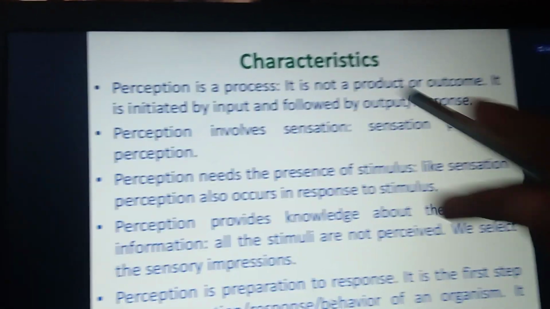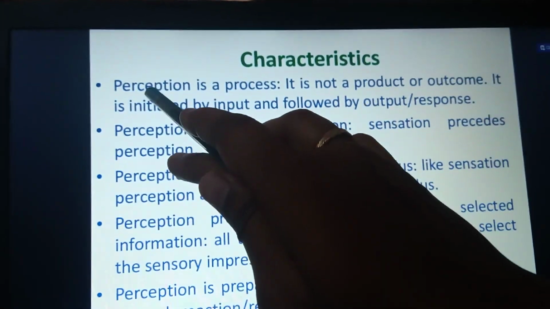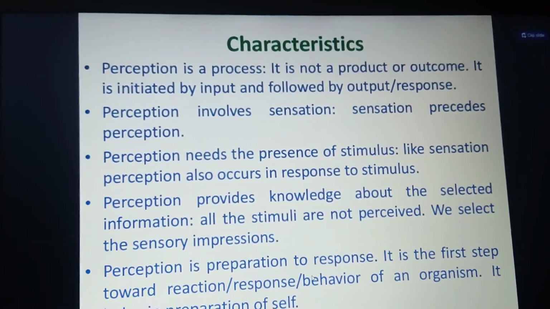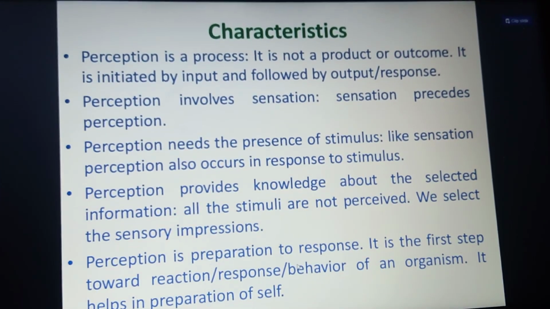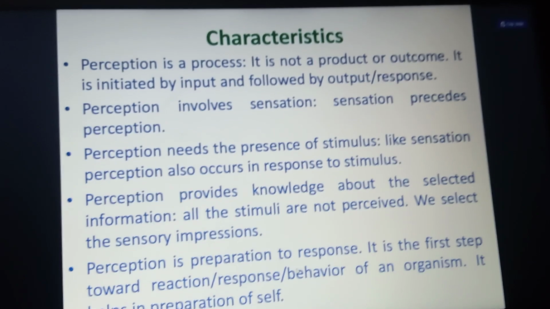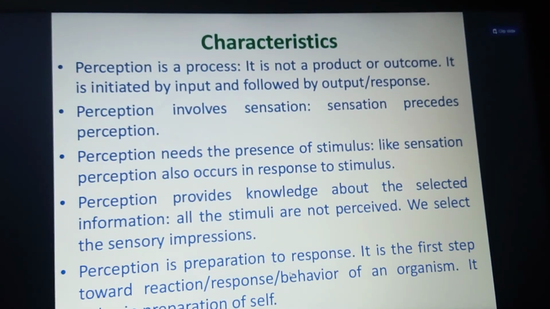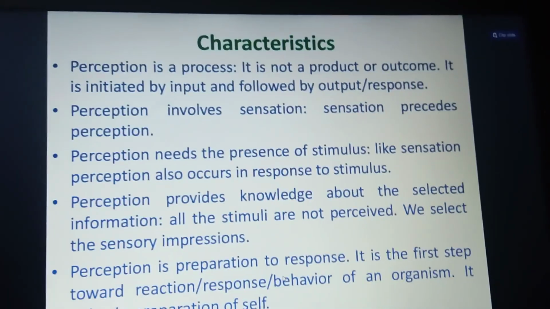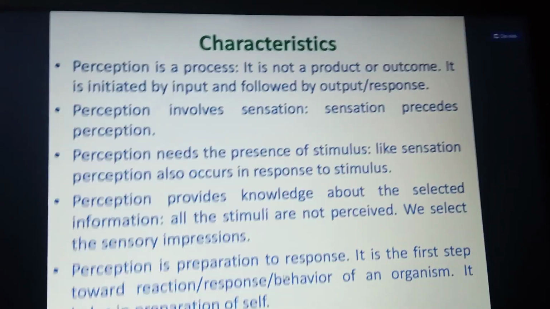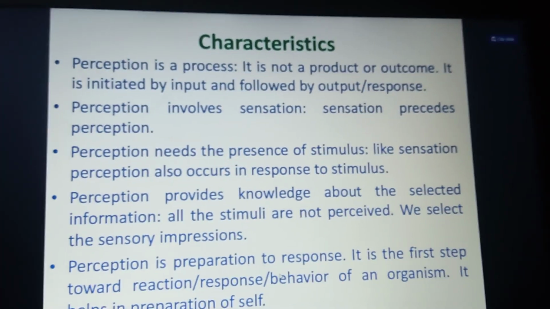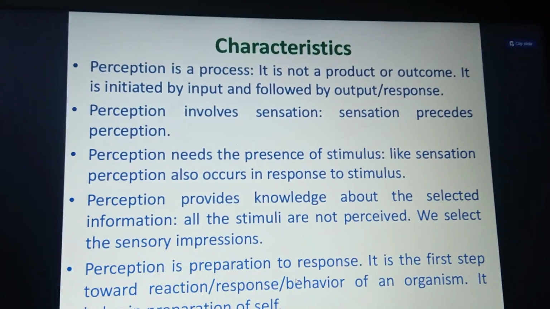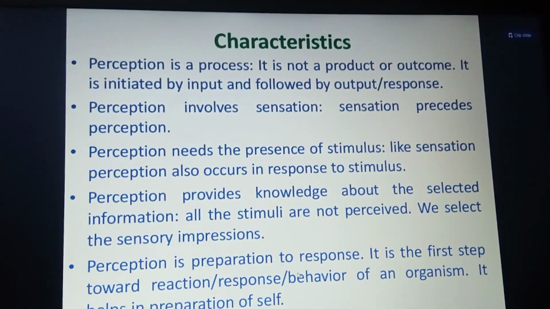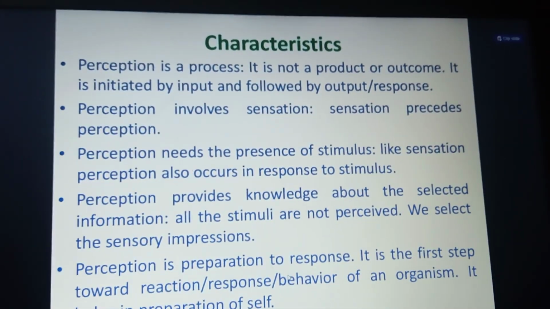Now let us see the characteristics of perception. Here they explain that perception is a process. Perception is not only input and output, it is a continuous process, not taking place in only one place. It is a continuous initiation of input and output, and a response is given by this perception. For example, memory: whatever you listen to, you put into words or action, and you show it in the examinations as a result. That is a continuous process where you perceive the thing.